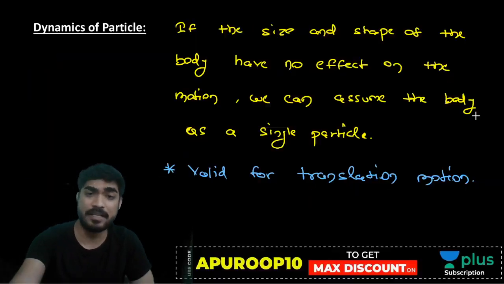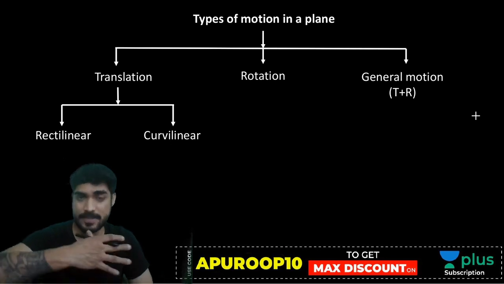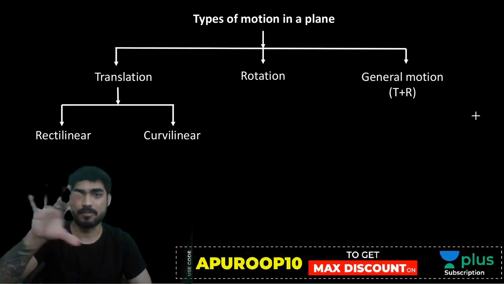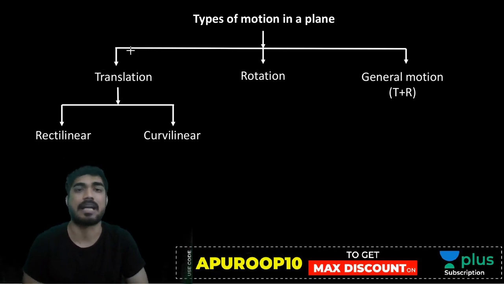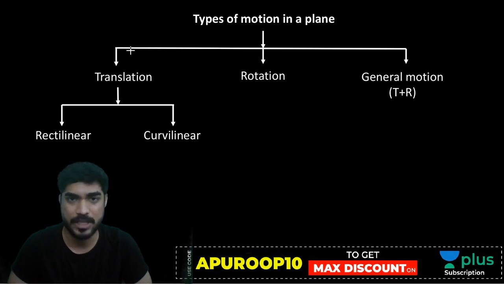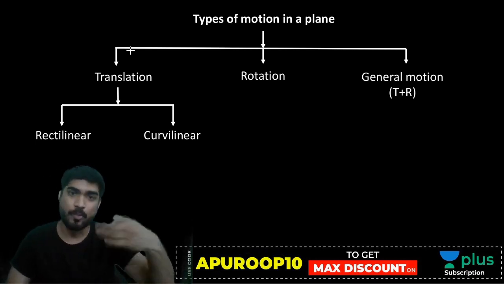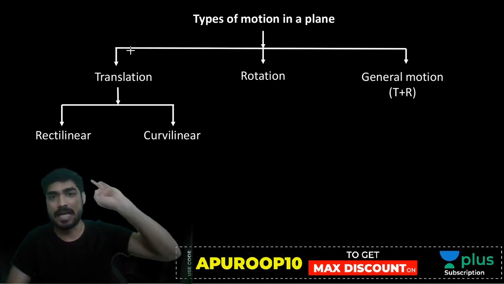All right. So my friend, these are the concepts I wanted you to understand, because from now on, we have to consider all these concepts. So we will first study translation motion. We will study kinematics of translation and kinetics of translation, both. Translation में we will study kinematics, we will study kinetics.